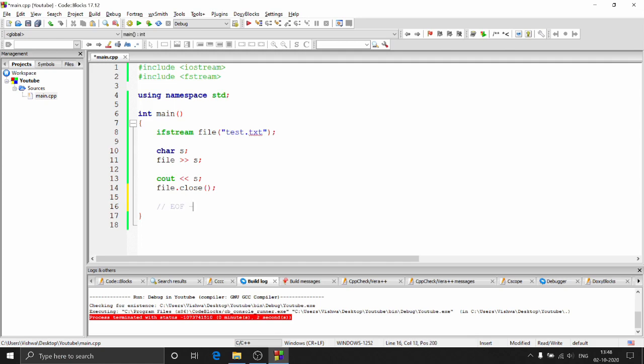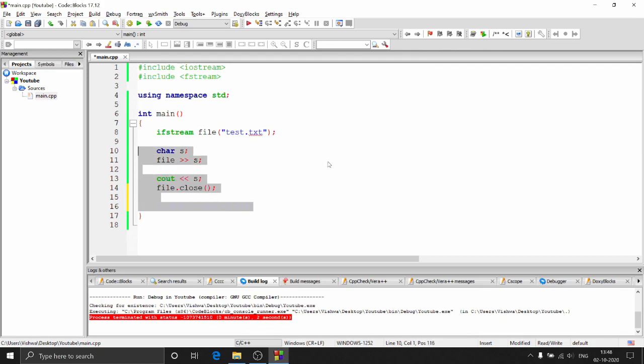So EOF is nothing but end of file, and this is a character, and while this is not reached, we can just keep on looping. So what we'll do is we'll run a loop, and after every time we get a character, we'll check whether it is the end of the file character or not. Once you reach the end of the file character, you will just terminate the loop. So how do I do that?